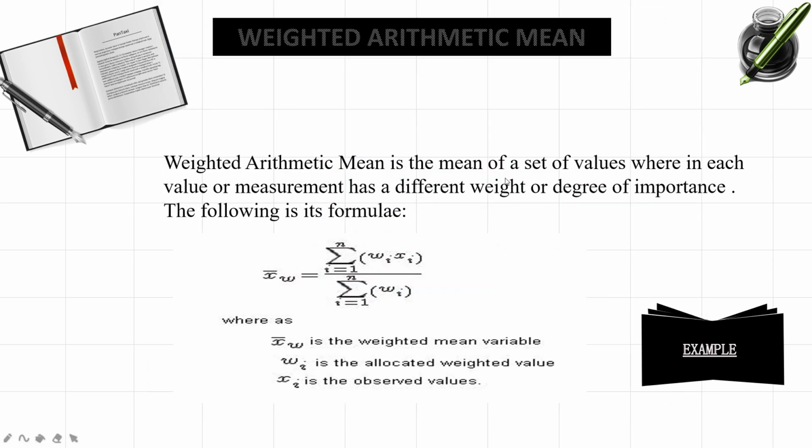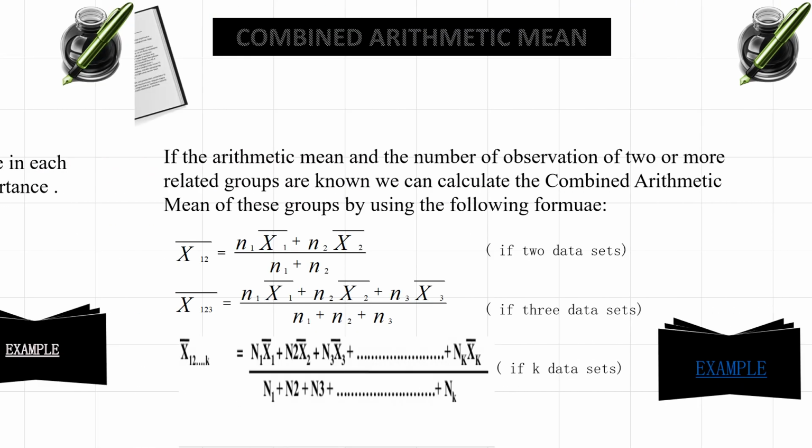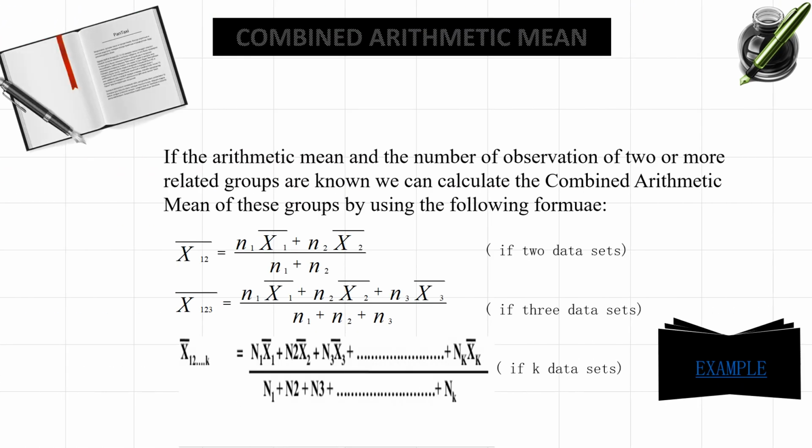Next we have the combined arithmetic mean. Sometimes we have to find the combined arithmetic mean according to the data given. If the arithmetic mean and the number of observations of two or more related groups are known, then we have to calculate the combined arithmetic mean of those groups. Here are the formulas.